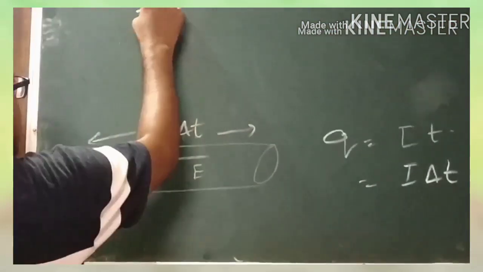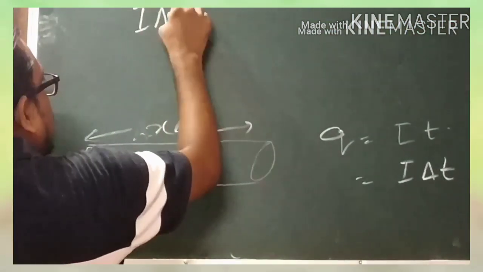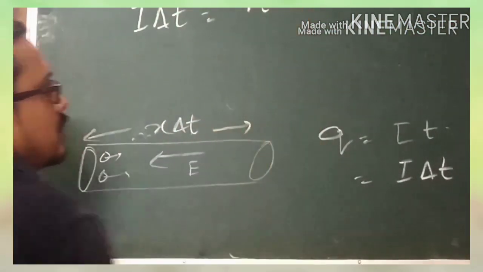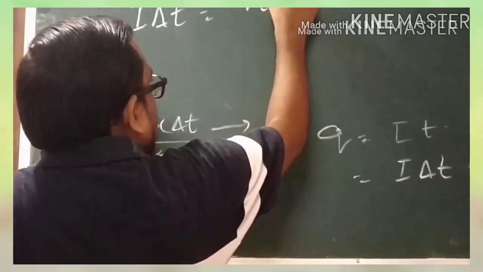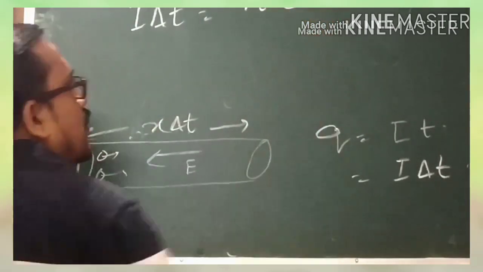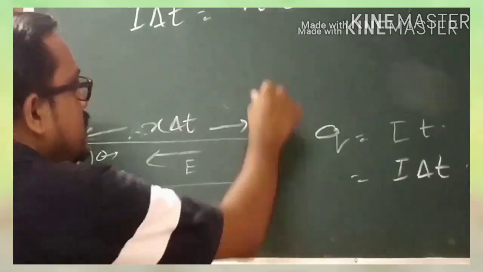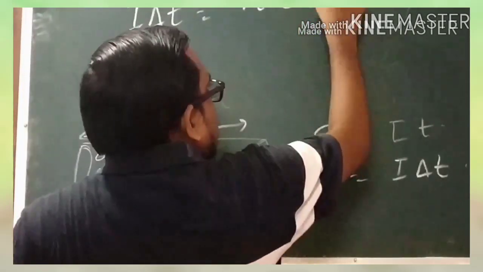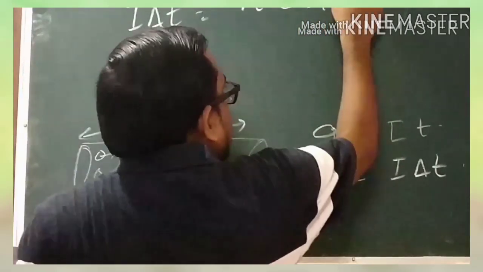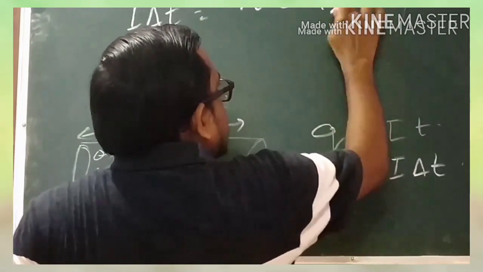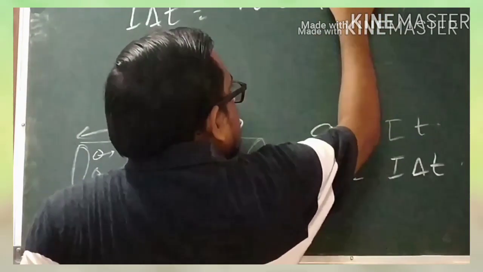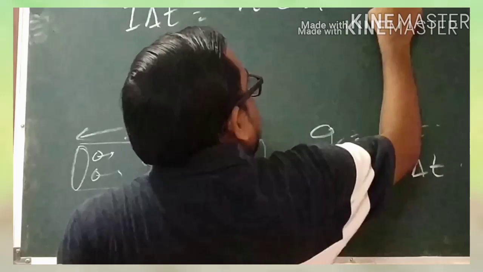Now this I into delta t value will be equal to n, the number of electrons per unit volume, multiplied by the charge of each electron e, multiplied by A, the area, multiplied by Vd into delta t.